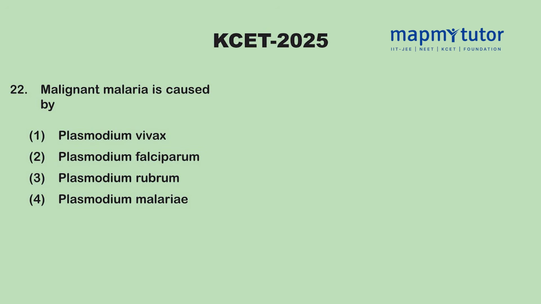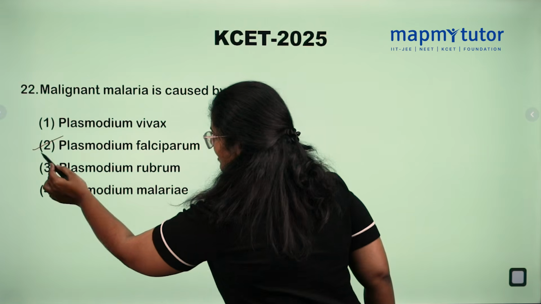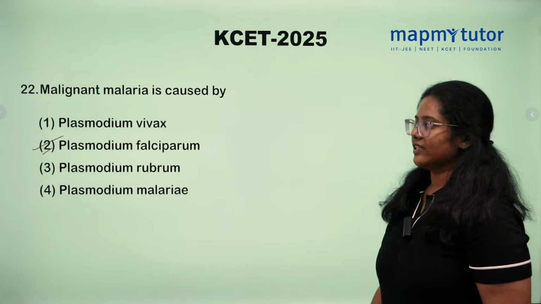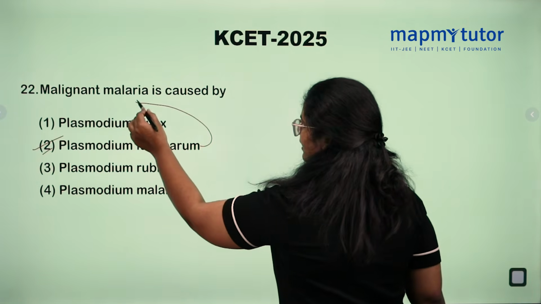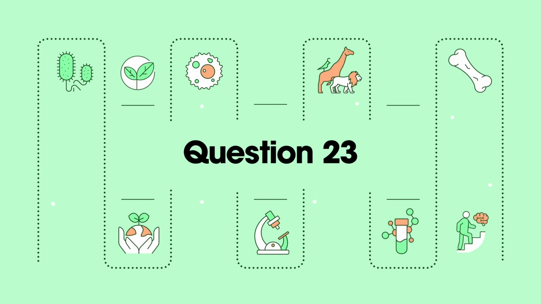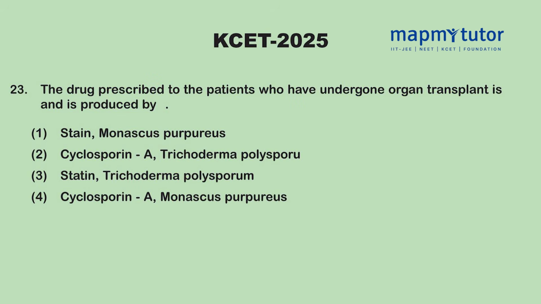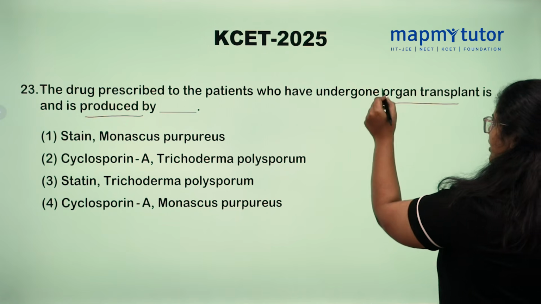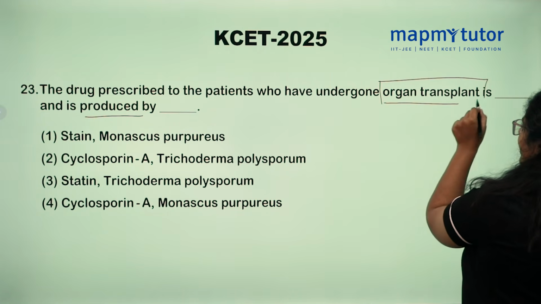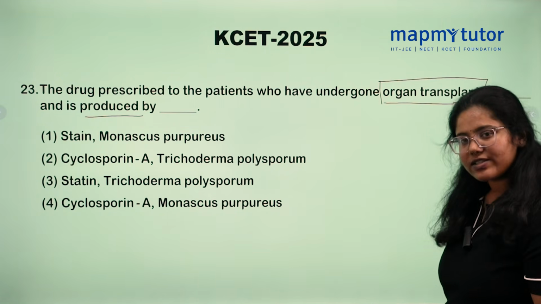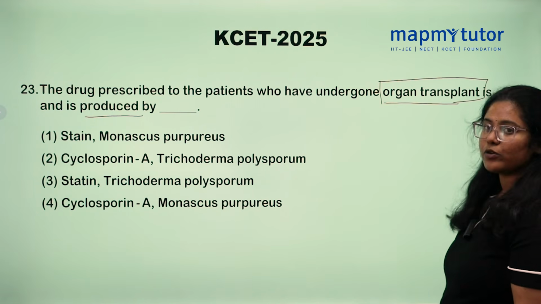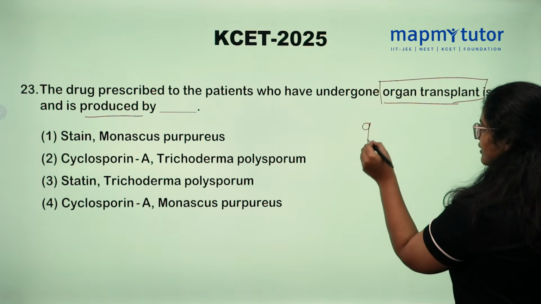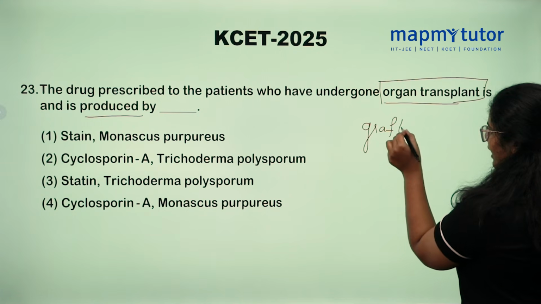Malignant malaria is caused by Plasmodium falciparum. It is the most lethal form, which causes malignant malaria. The drug prescribed to a patient who has undergone organ transplant is dash and is produced by dash. Patients who have undergone organ transplant need immunosuppressants. Why do they need immunosuppressants? Due to graft rejection.